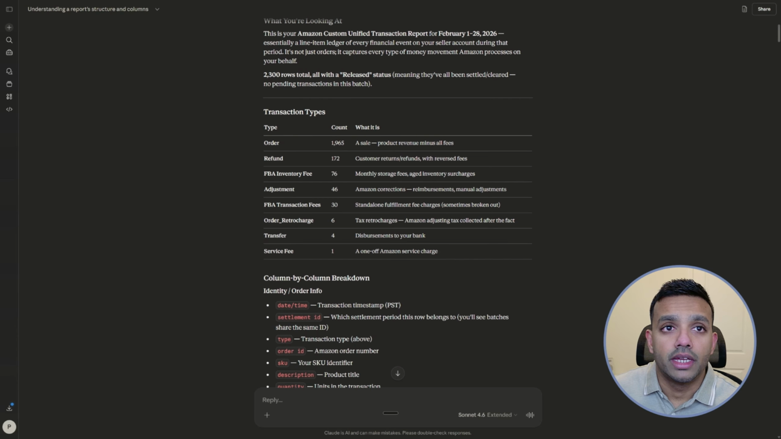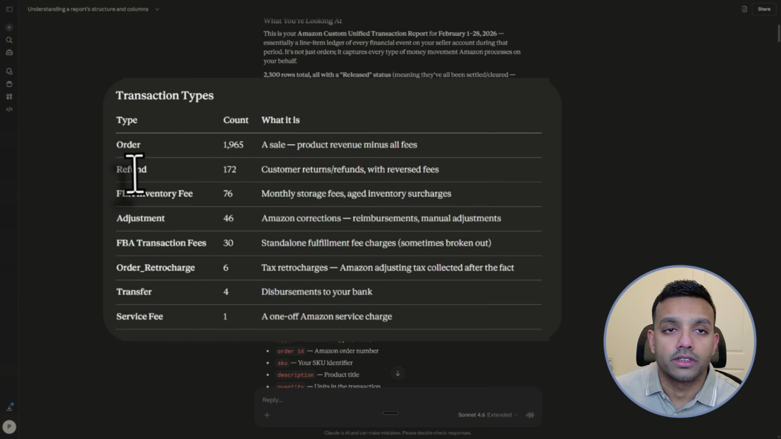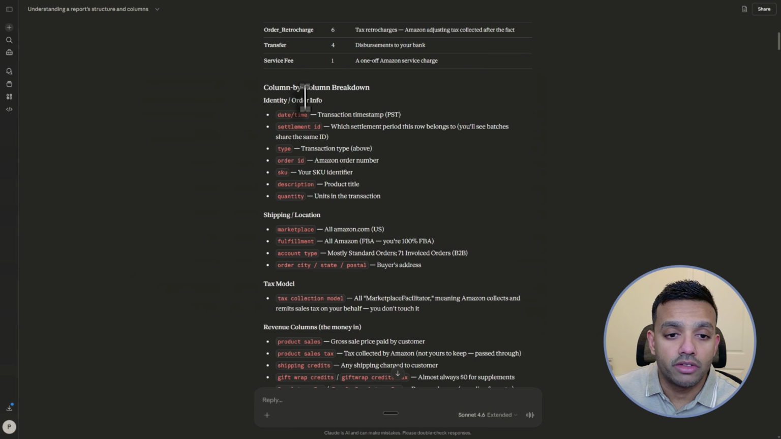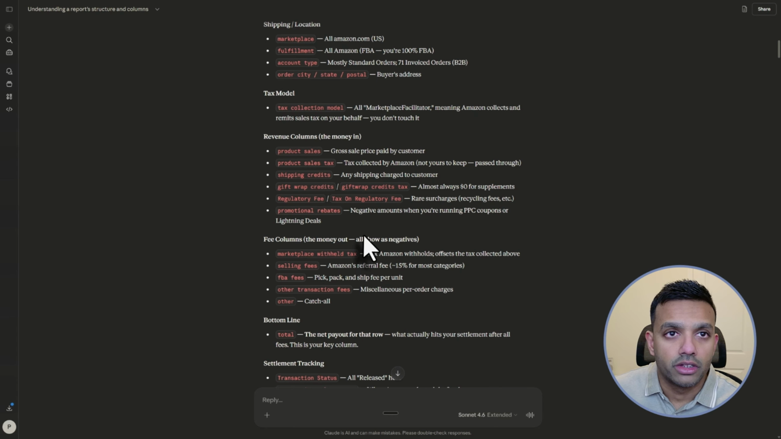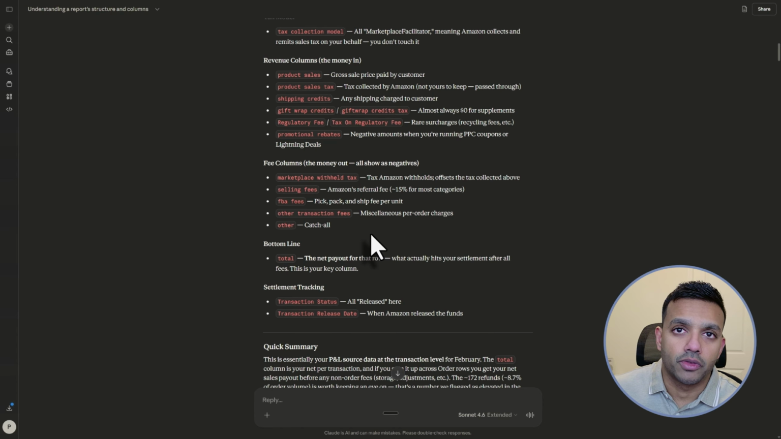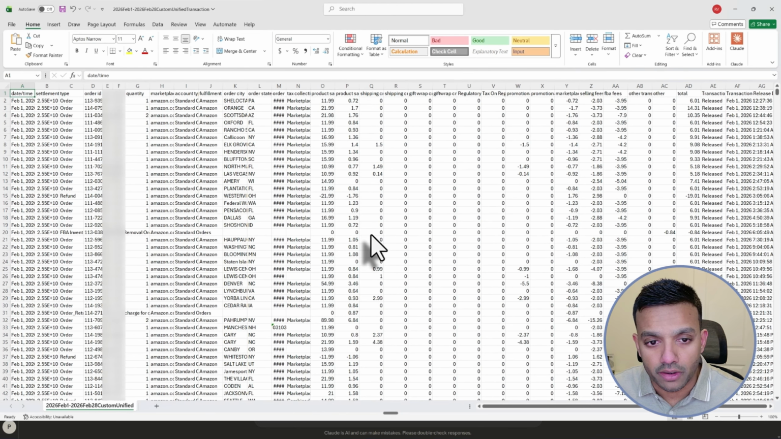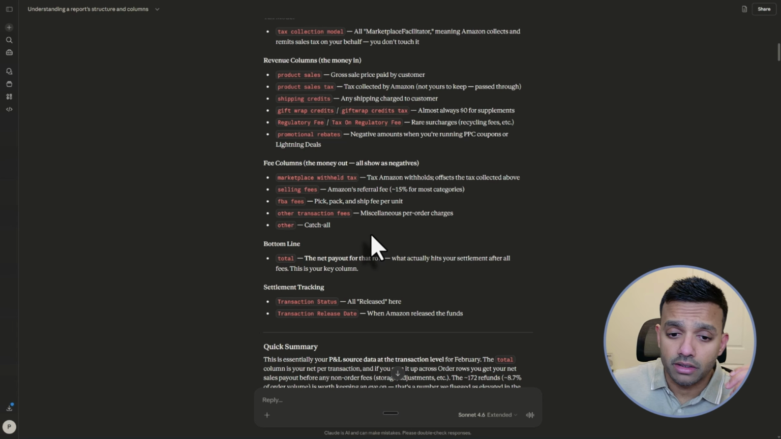Okay. Now, in this case, it's actually done a pretty good job. It's picking up columns and transaction types like orders, refunds, fees, adjustments. Very good. It's actually even given me a column by column breakdown along with descriptions. So this is really good. It tells me that not only has it picked up the columns, but it actually understands what each of those columns mean. And I went through this, validated it against some of the raw data here, and it checks out. So in this case, it did an excellent job.